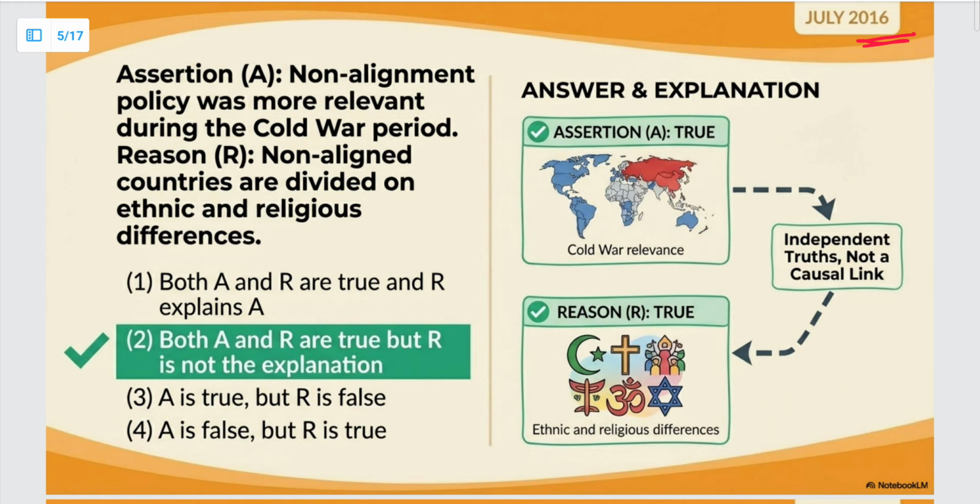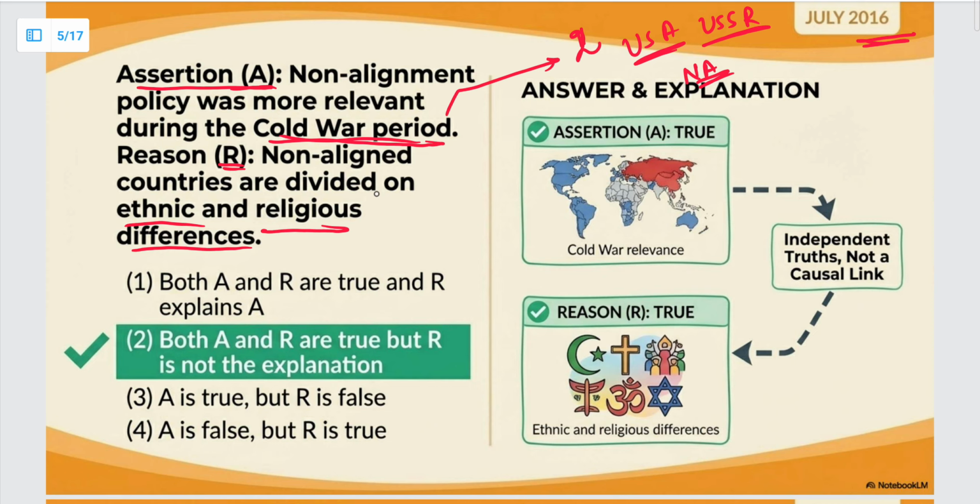Next, this is an assertion and reasoning question from July 2016. Non-alignment policy was more relevant during the Cold War period. ये assertion दिया है. And the reasoning here is non-aligned countries are divided on ethnic and religious differences. देखिए, this is correct. The assertion is correct कि it was more relevant during the Cold War period because तब दो factions थे. ठीक है. एक तो USA and USSR. So we had chosen to follow none of these और अपना ये non-aligned movement start कर लिया था.